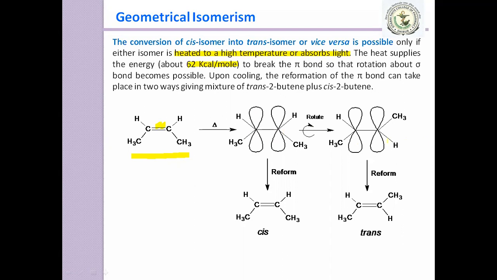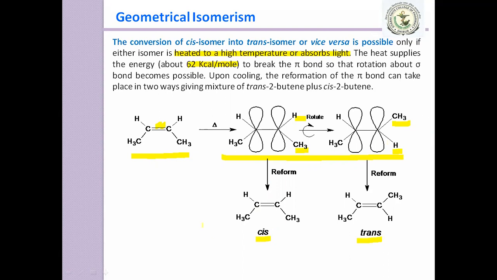Due to rotation, there is a change in the position of the methyl and hydrogen. On heating this happens, but after cooling the double bond gets reformed in between. Now this will be converted into cis and this will be converted into trans.